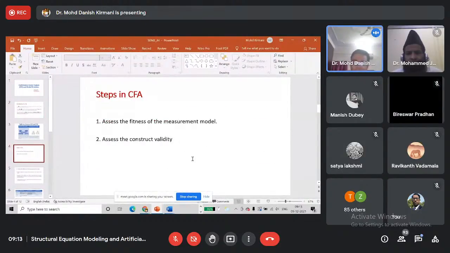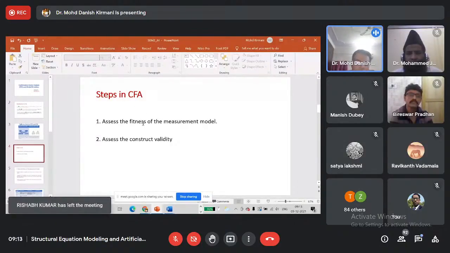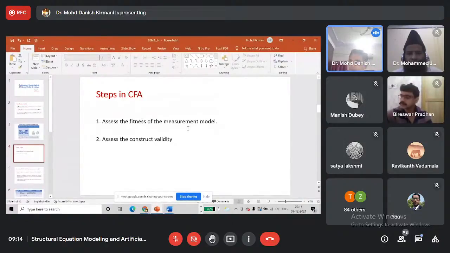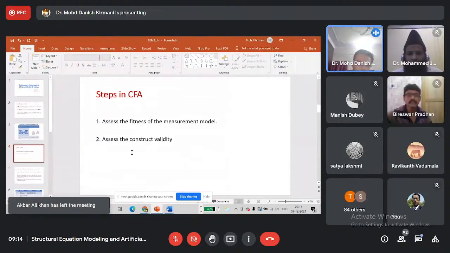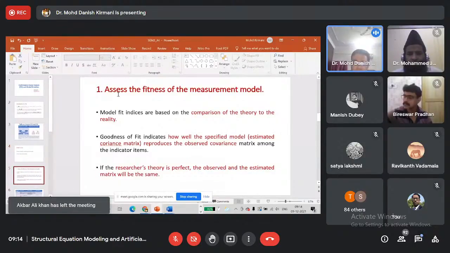There are two steps in CFA. When we perform CFA to validate the measurement model, we have to follow two steps. First, we have to assess the fitness of the measurement model, whether the fit indices are within the acceptable range or not. And second, we have to assess the construct validity. We will discuss both these steps. First, assessing the fitness of the measurement model.